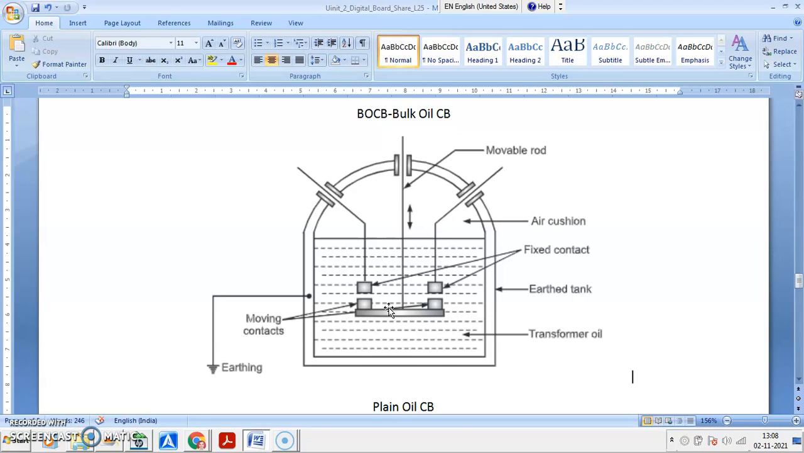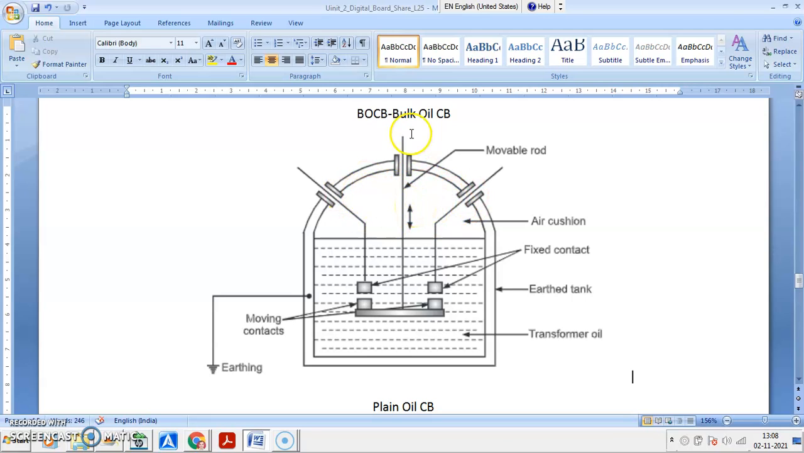The entire tank is filled with oil up to a certain level, so that these fixed and moving contacts will be entirely immersed inside the oil. You can see the level, the contacts are operating entirely inside the oil. And on the top side you have air present, which we call the air cushion.